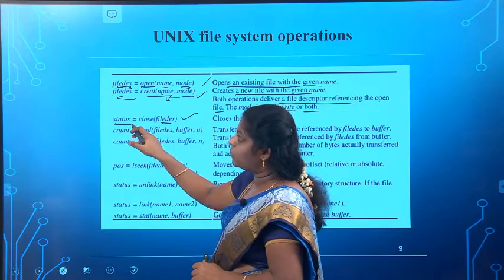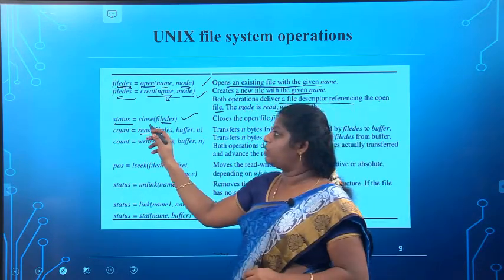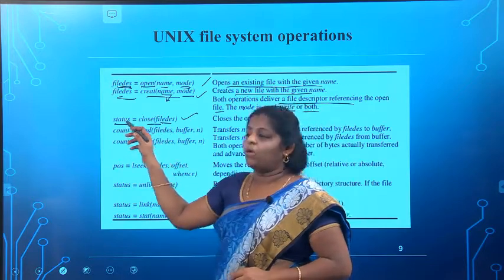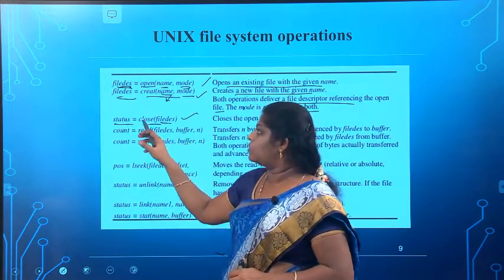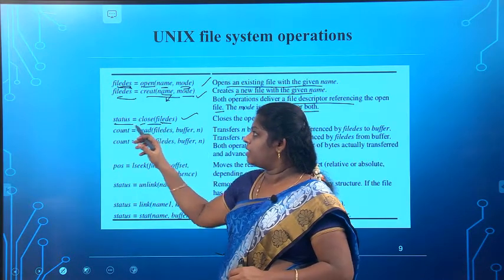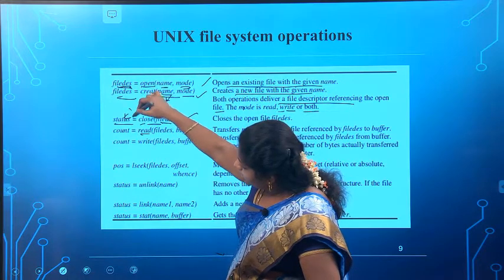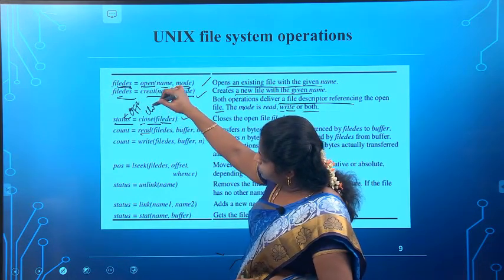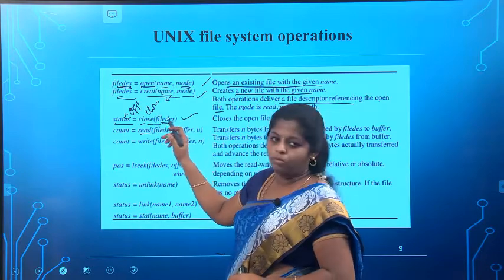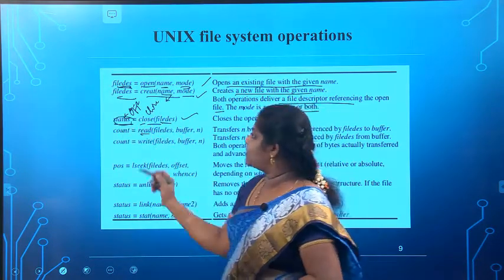Here is the status of the file. Before closing the file, you should know the status of the file, whether it is already opened or closed. If it is closed, then the status will be off, or you can give any signal that it is closed. If it is already open, then it should be closed and the status should be updated. The next one is count.